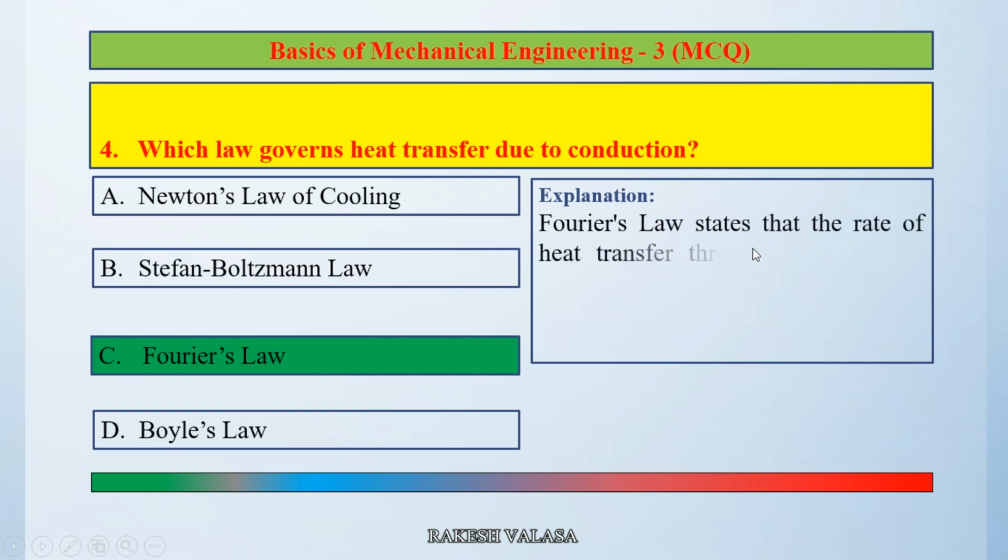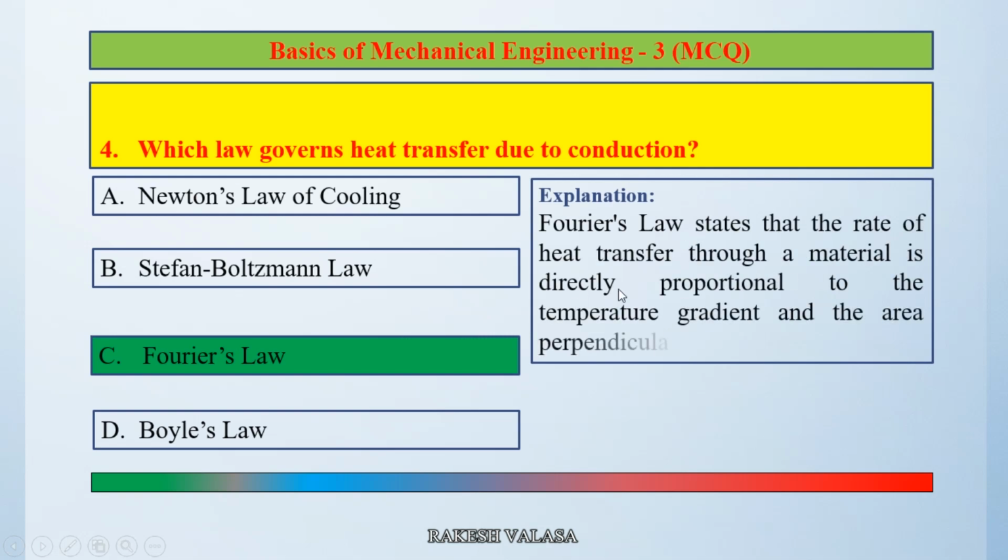Fourier's law states that the rate of heat transfer through a material is directly proportional to the temperature gradient and the area perpendicular to the heat flow. So heat transfer Q equal to kA dT by dx. The correct answer is option C Fourier's law.